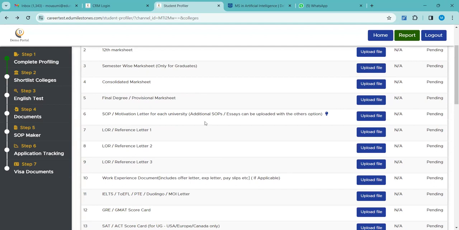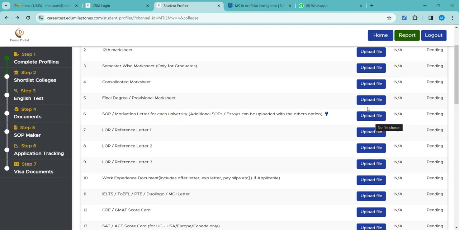Number 6 is the statement of purpose, SOPs. Only one space is provided. Can we overwrite the document, or is it only once? If he uploads the document, is there any chance of reloading the same document? Yes, it can be done.